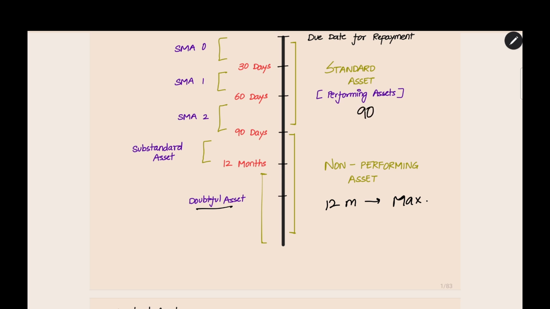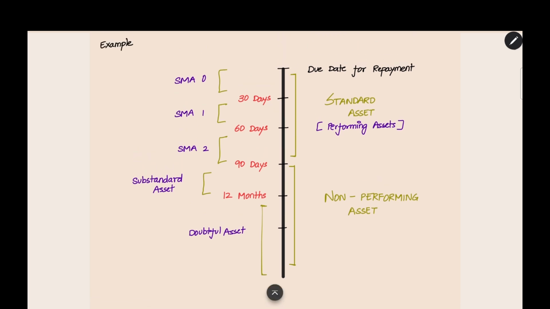Till 90 days you have time, it will be called a standard asset. From the 91st day to 12 months, it will be called a substandard asset. From 12 months to when you are repaying, it will be called a doubtful asset. This is the basic classification. And then in the standard asset also, we have three categories. We saw 90 days, the due date, the 90 days time for classification of NPA. In that also they are dividing.